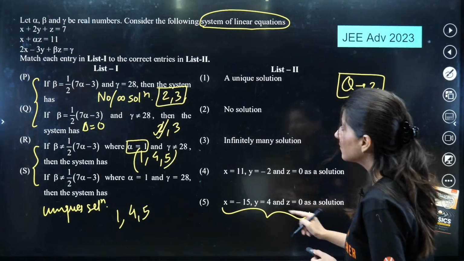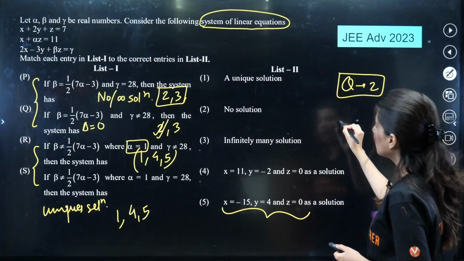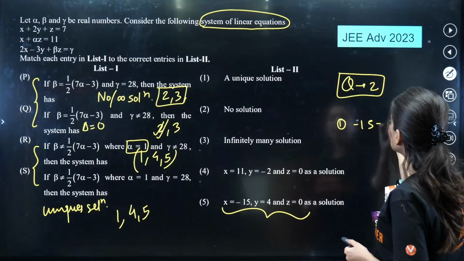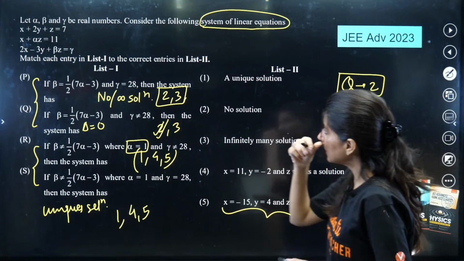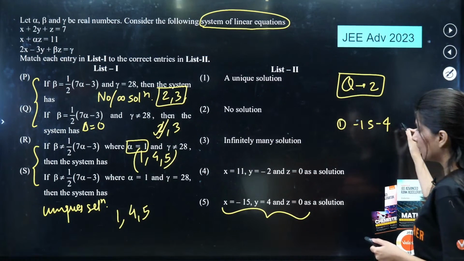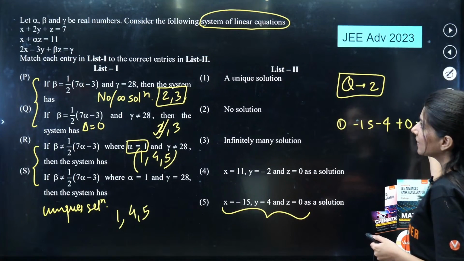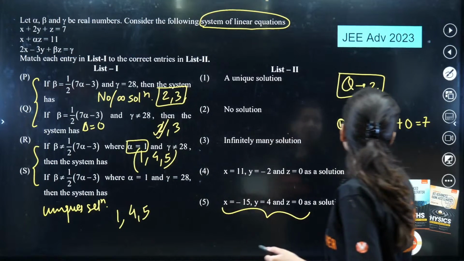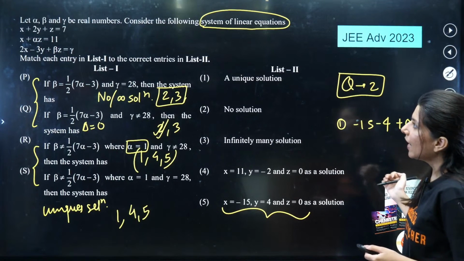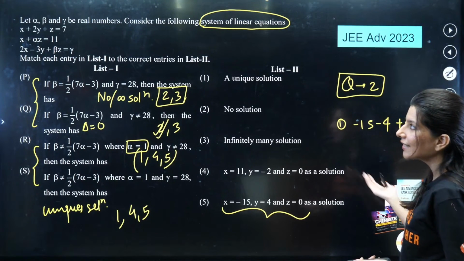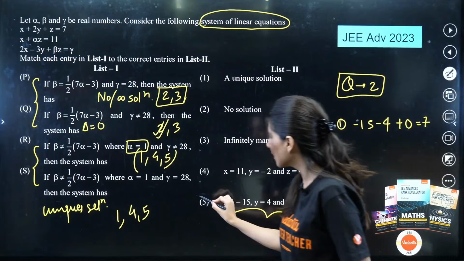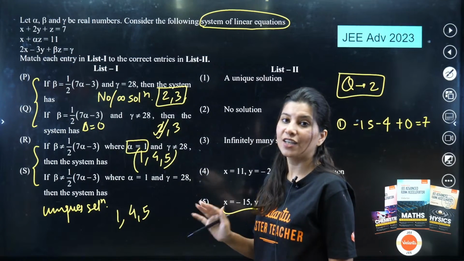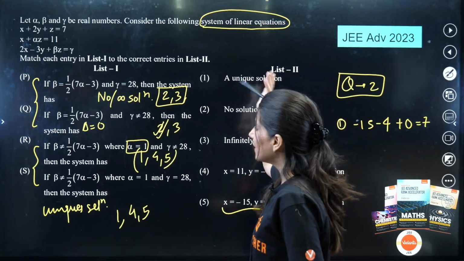X equals to minus 15 if I put in the very first equation. So minus 15, y is equals to minus 2, so minus 4. Minus 15 minus 4 plus 0 is equals to 7. Is it correct? So minus 15 minus 4 and z is 0. No, it is not correct. It is not satisfying. That's why R matching with 5 is incorrect. R cannot match with 5. So that's why 1 is the correct answer.